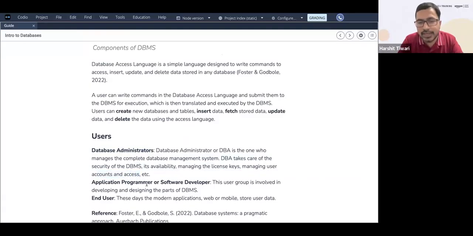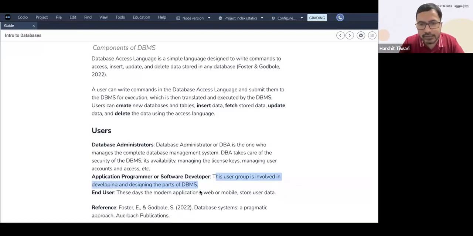Then you have the application programmers or the software developers, and the software testers. This group is involved in developing and designing the parts of the DBMS. So the developers design the data. The testers are more involved in testing the entire database: whether it's consistent, whether it's working as intended, what its security is, what its scalability is, and how many concurrent users the database can handle.